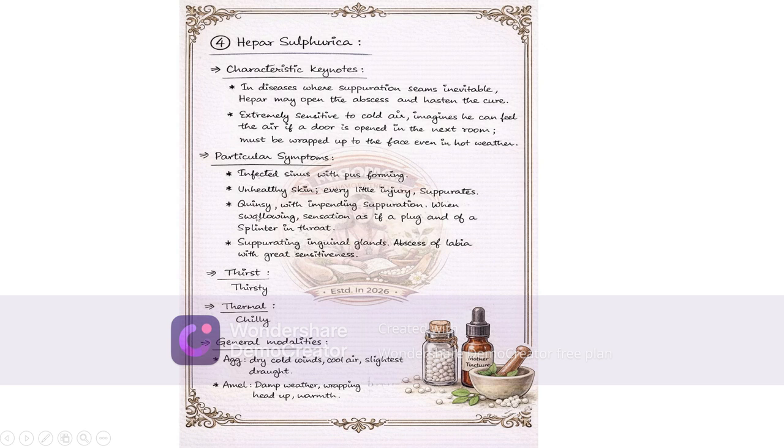So here we can think of fistula in the tonsils. Quinsy, that is peritonsillar abscess leading to fistula. Quinsy with impending suppuration when swallowing. Sensation as if a plug and a splinter in the throat. Suppurating inguinal glands. Abscess of labia with great sensitiveness. Thirsty. Thermally chilly. Aggravation: dry cold wind, cool air, slightest draught. Amelioration: damp weather, wrapping up, warmth.